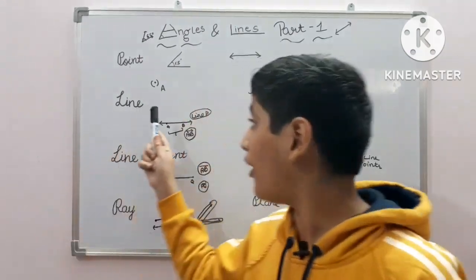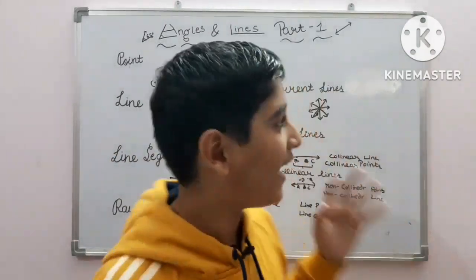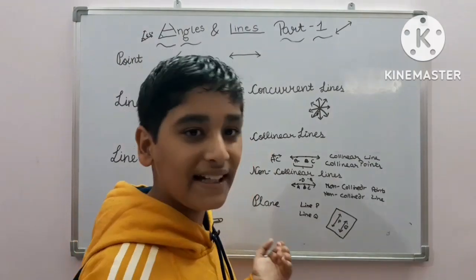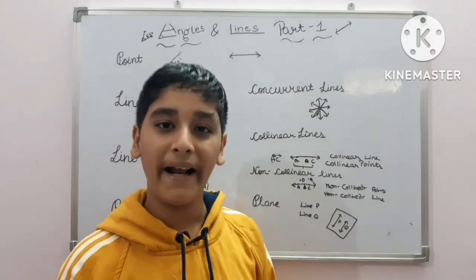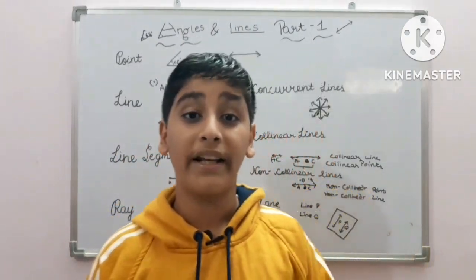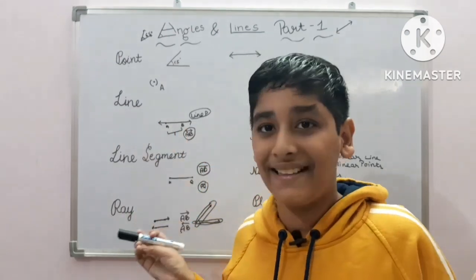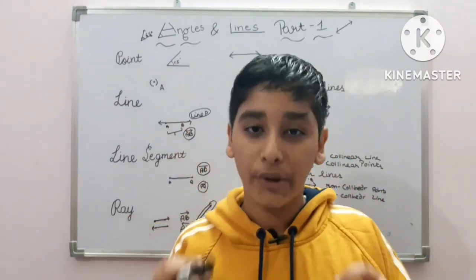So this is all about point, line segment, ray and concurrent lines, collinear lines, non-collinear lines and a plane. I hope that you learned something new and more about these things of geometry in today's video.